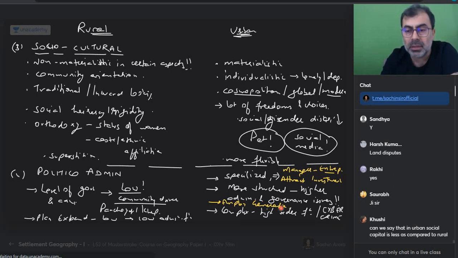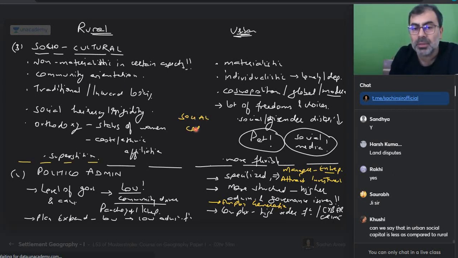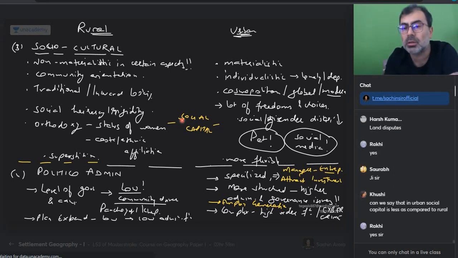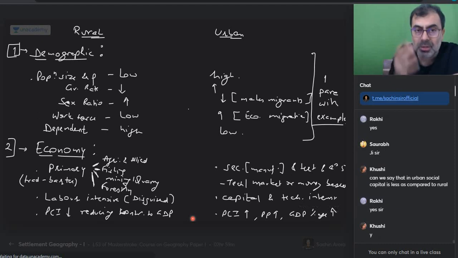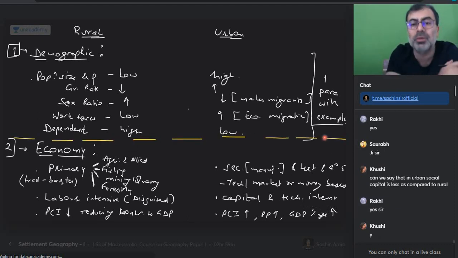Kushi is saying, sir, can we say urban social capital is less as compared to rural? Kushi, we have already talked about this. And am I done with socio-cultural? तो यहाँ पर आप social capital का एक point डाल लो. कहाँ पर ज़्यादा होगा, कहाँ पर कम होगा, you decide. Now so I'm talking about politico-administrative or not? Do you get that? I'm talking about if a question comes on differentiation, do we have a more sensible one? Think about your brainstorming and think about what I'm doing with you.